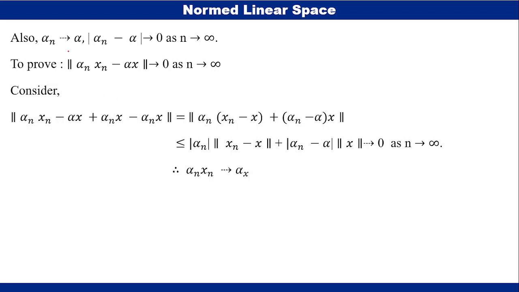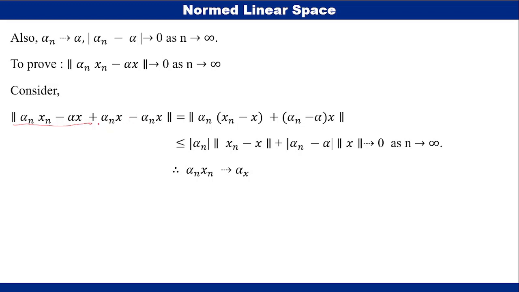The next one: alpha n tends to alpha, so modulus of alpha n minus alpha tends to 0 as n tends to infinity. To prove norm of alpha n xn minus alpha x tends to 0 as n tends to infinity, we consider norm of alpha n xn minus alpha x plus alpha n x minus alpha n x.